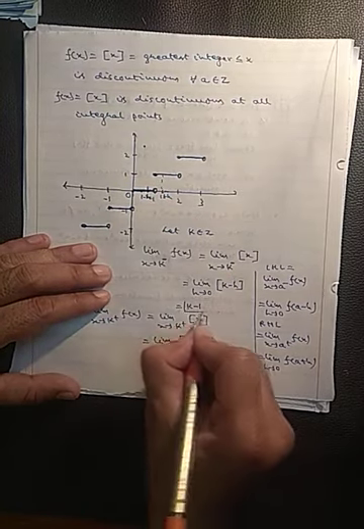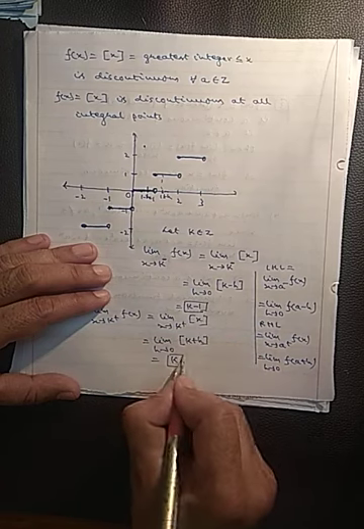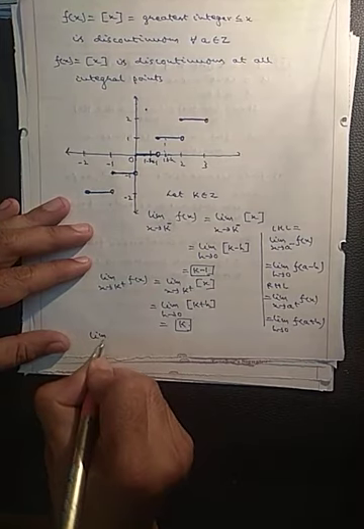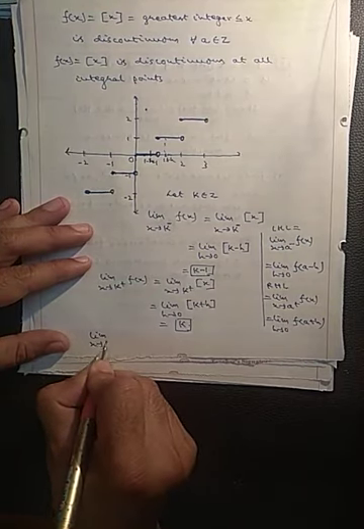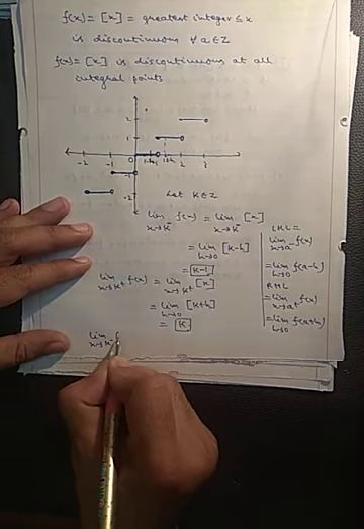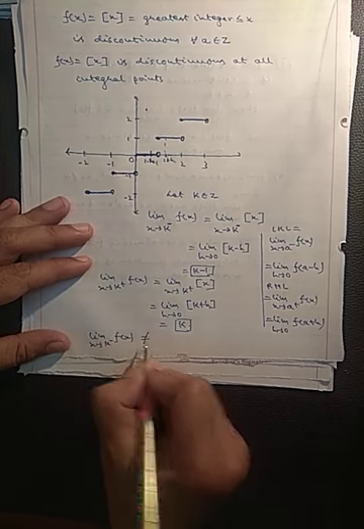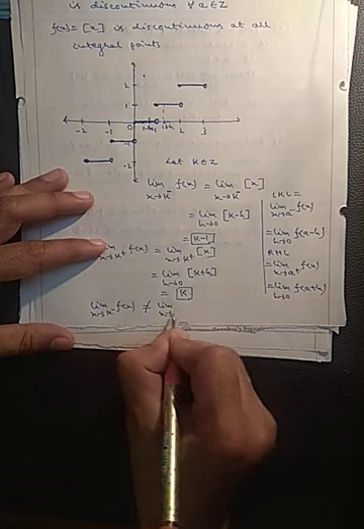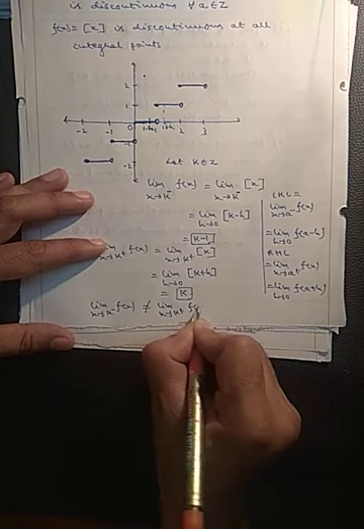Now you can see this value and this value. These two values are different. So limit x approaches k minus f(x) is not equal to limit x approaches k plus f(x).